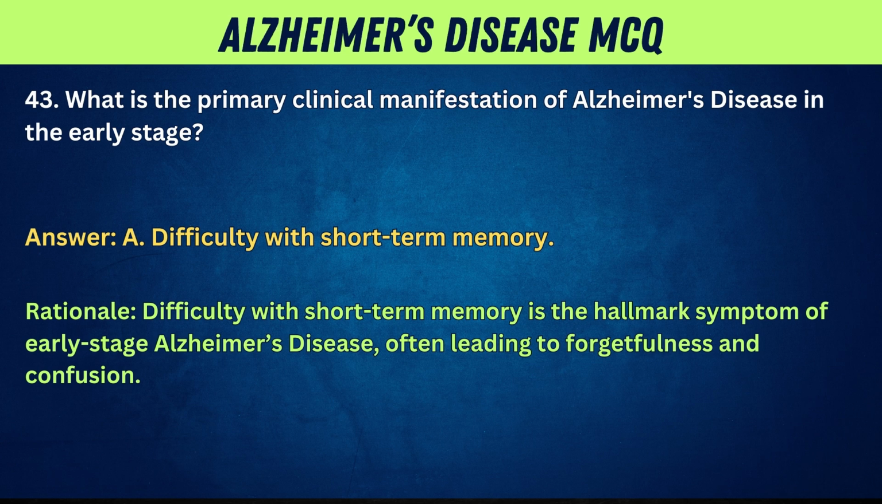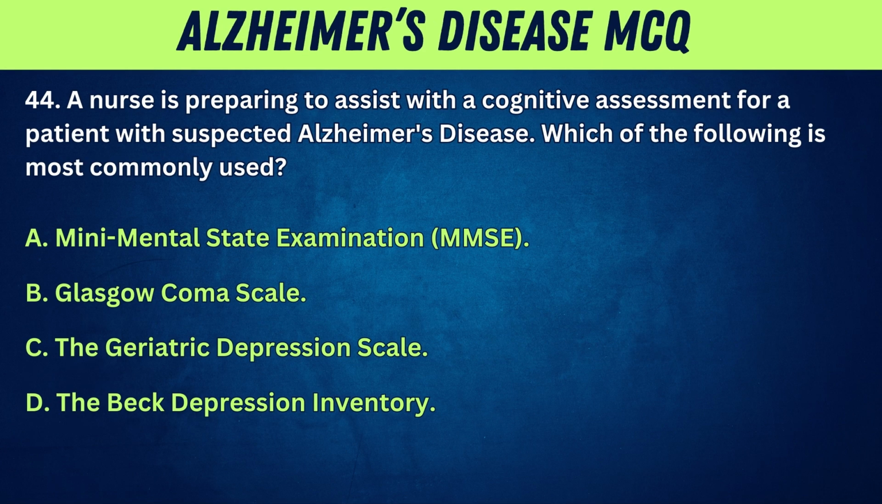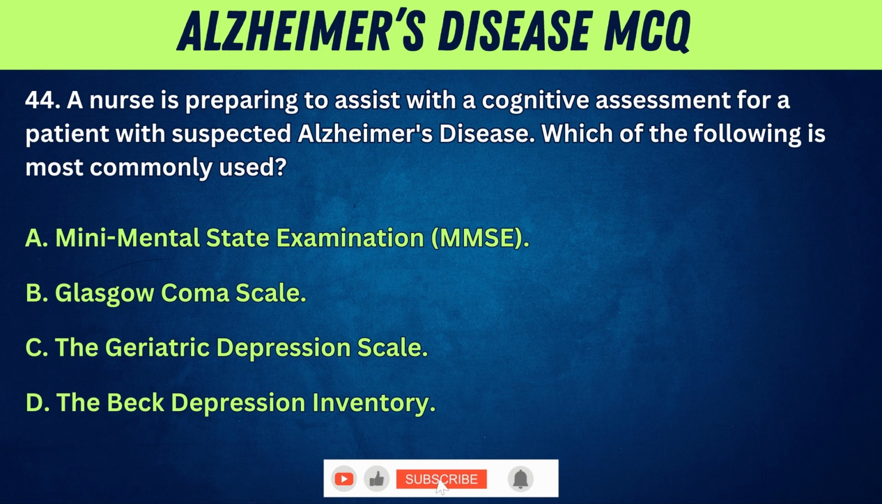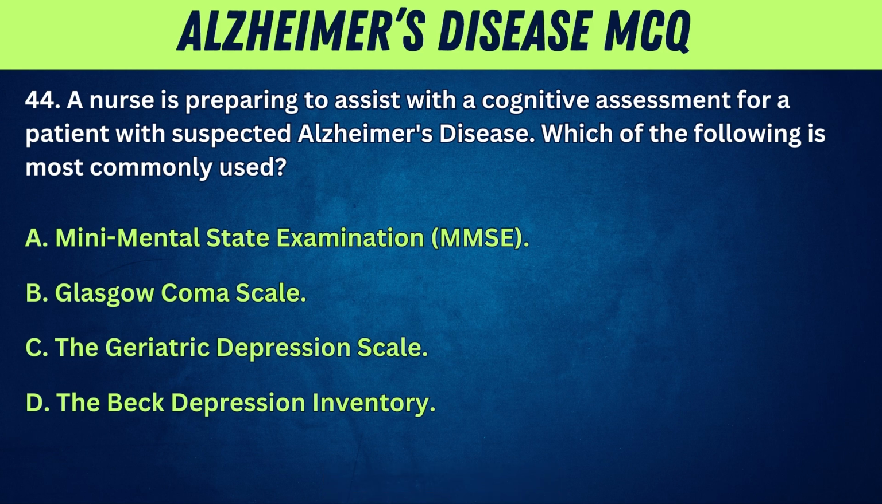44. A nurse is preparing to assist with a cognitive assessment for a patient with suspected Alzheimer's disease. Which of the following is most commonly used? A. Mini Mental State Examination, MMSE. B. Glasgow Coma Scale. C. The Geriatric Depression Scale. D. The Beck Depression Inventory.